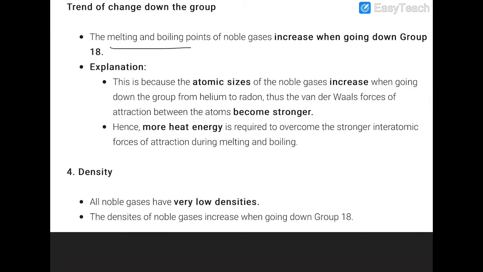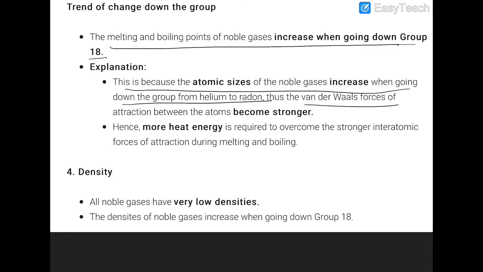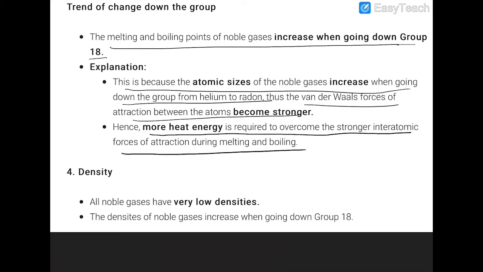The melting point and boiling point increase when going down the group. The reason is that the atomic size of the noble gases increases as we move down the group, and the van der Waals force of attraction becomes stronger and stronger. More heat energy is required to overcome the stronger interatomic forces during melting and boiling.